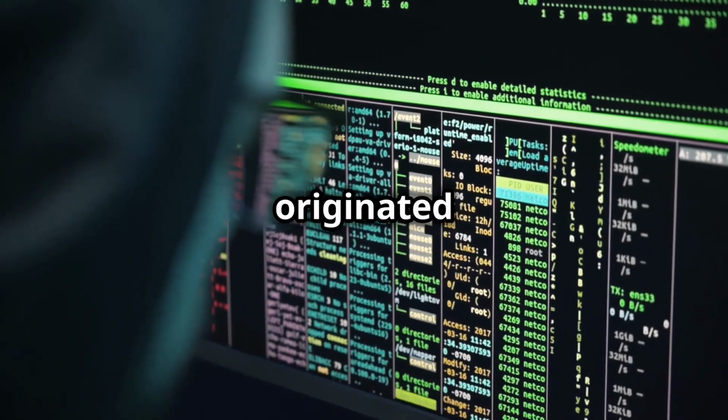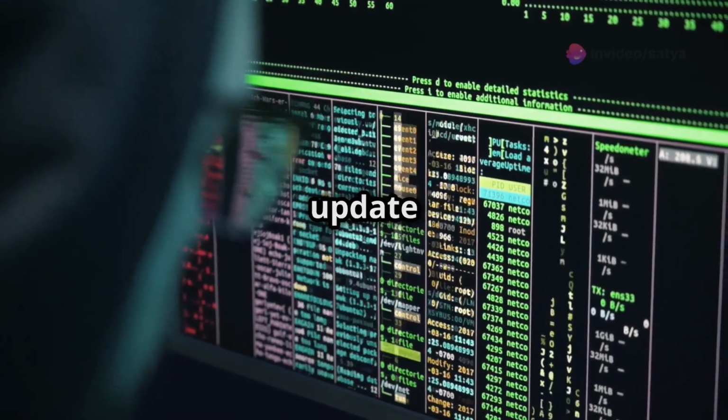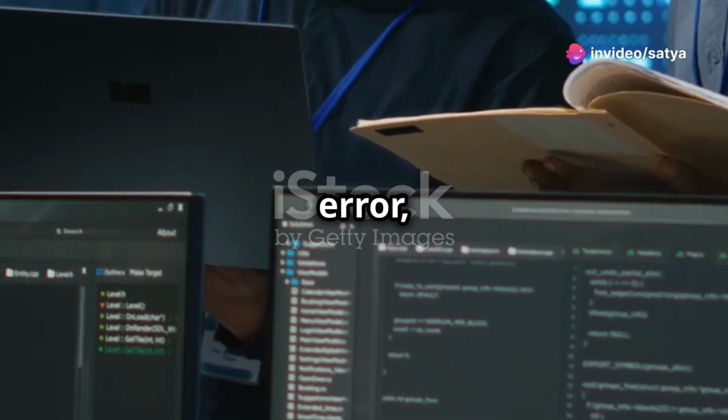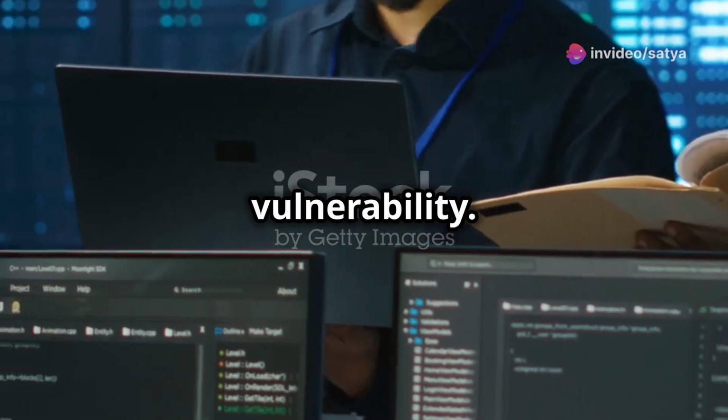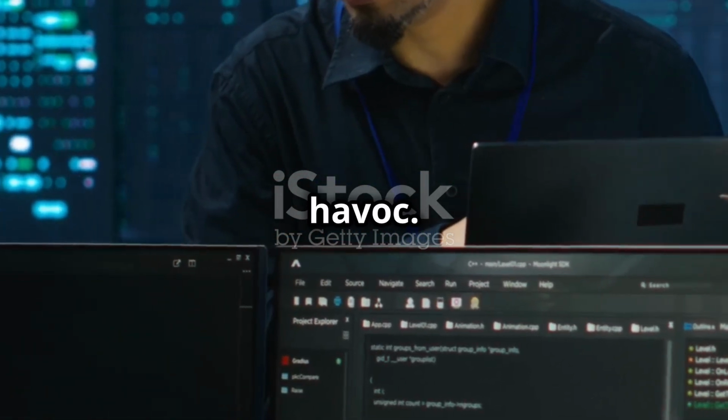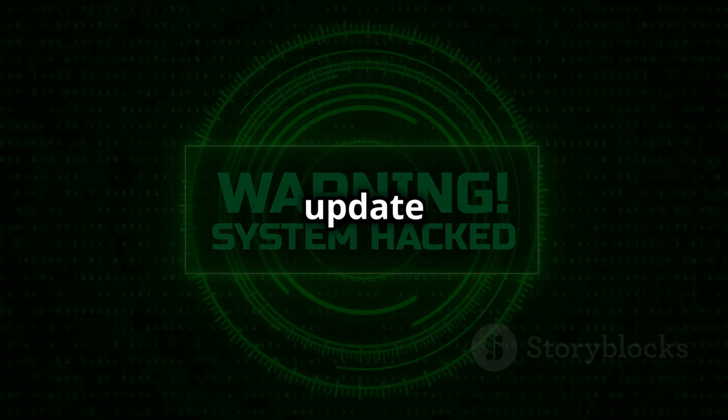The glitch originated from a security update gone wrong. This update was meant to patch vulnerabilities and enhance security, but due to a coding error, it ended up creating a new vulnerability. This vulnerability was like an open door inviting cyber threats to wreak havoc.